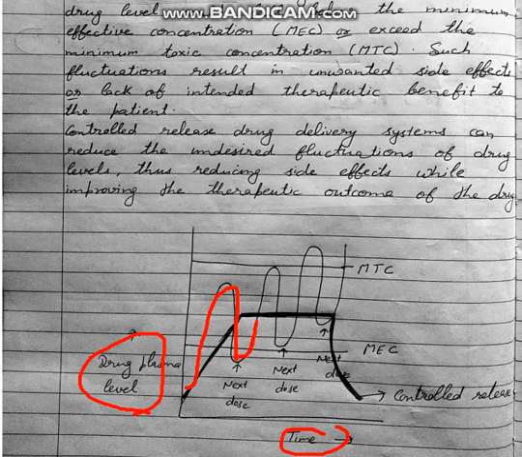Then again there is need to intake another dose, then it will cause the drug plasma concentration in this way. And if we take again the drug, then it has crossed MTC, and we can say it is outer from the MTC, and this limit is very dangerous for body.